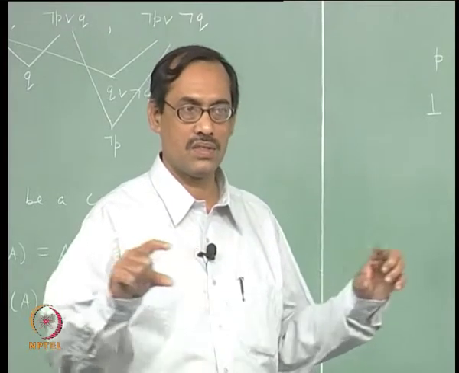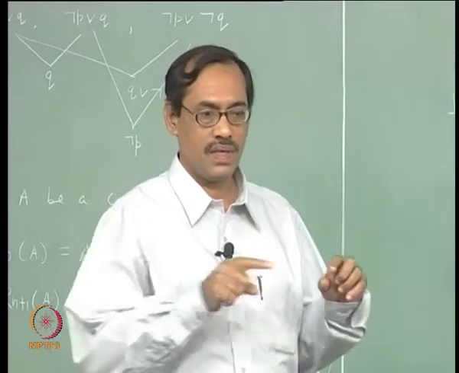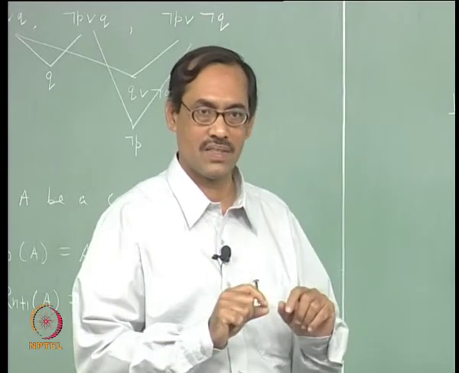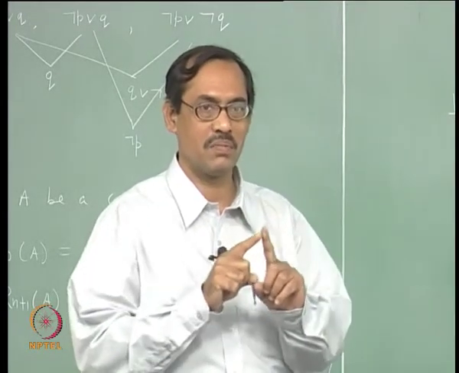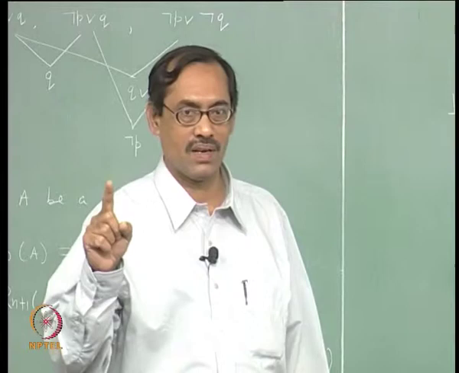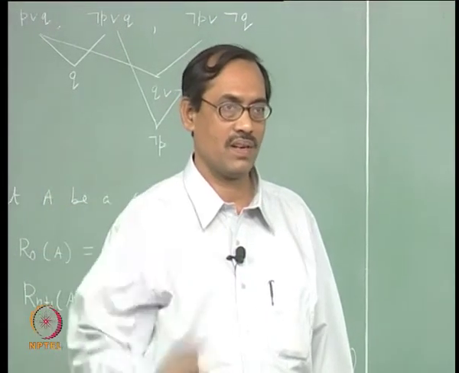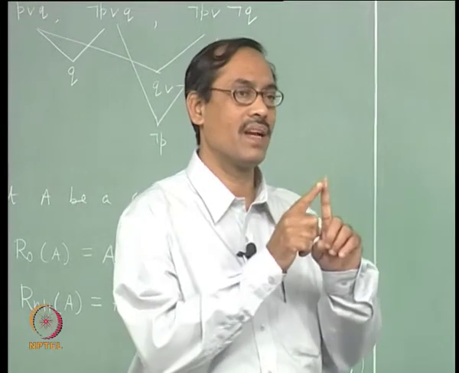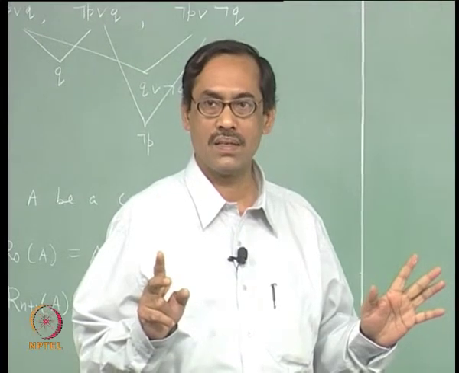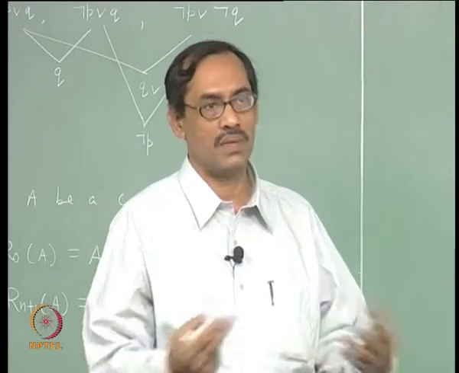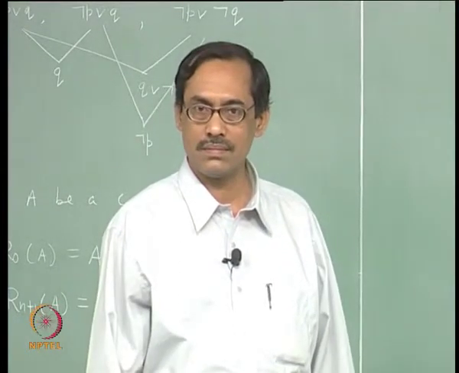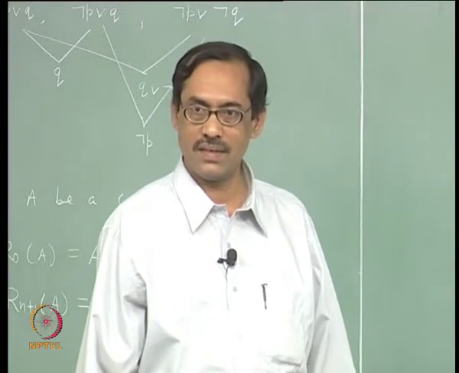So, let us take a clause has now 2 n vacancies, each one can be filled with something, right. Let us make their places. First one is for P 1, next is for P 2, next is for P 3, and nth one is for P n. Next one is for not P 1, next one is for not P 2, and so on. Fine. Now, if I give 1 there, that means it is there. If I give 0 there, it is not there in the clause, right. So, one of the literals can be in a clause or may not be in a clause. So, there are 2 possibilities. So, 2 to the power 2 n maximum, is that right? Okay.